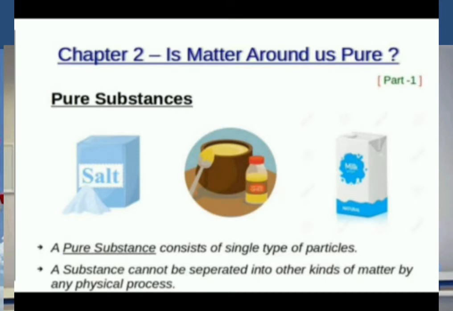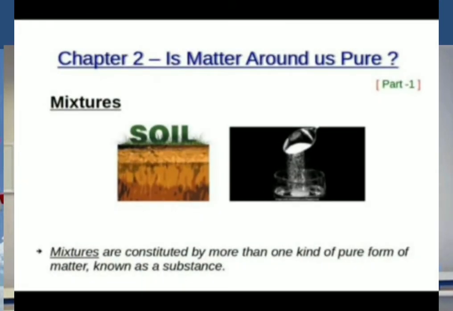But for a scientist, most substances are mixtures because different substances are contained in a substance. For example, milk. Milk is actually a mixture of water, fat and protein. So scientists say milk is not a pure substance. Let's say again, a pure substance consists of a single type of particles. Next, we are going to study mixtures.